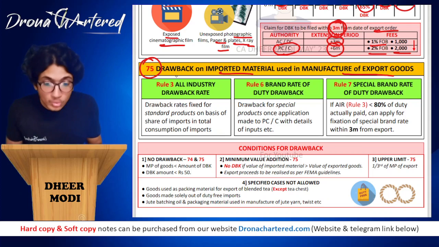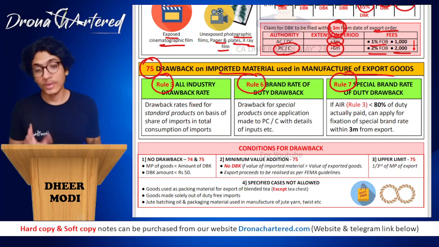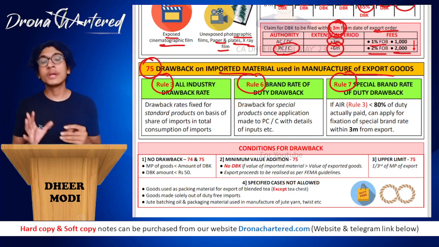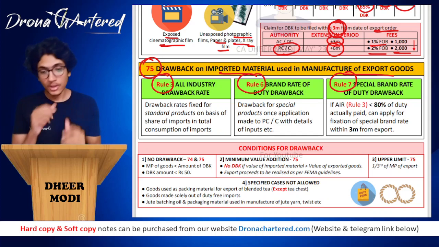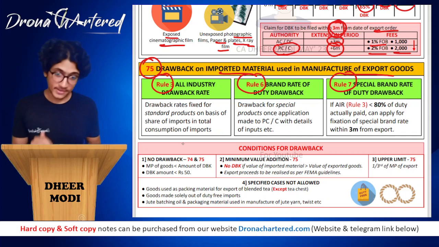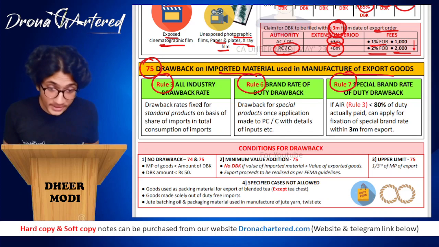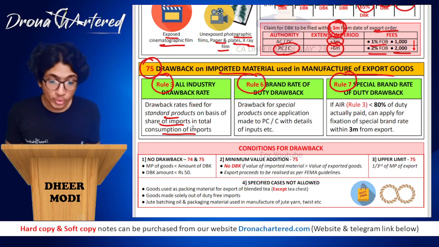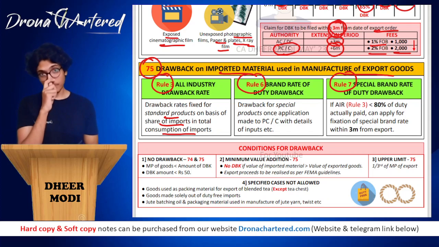Now there are 3 rules. One is your rule 3, one is your rule 6, and one is your rule 7 that you have to keep in mind. Now your rule 3 is an all industry drawback rate. That means that is your general fixed standard rate.